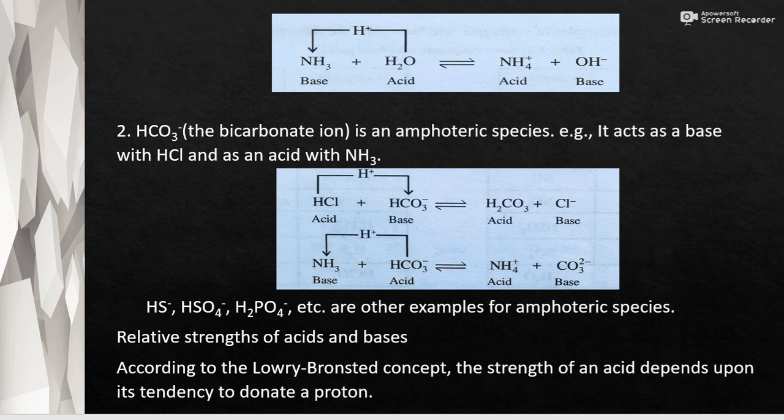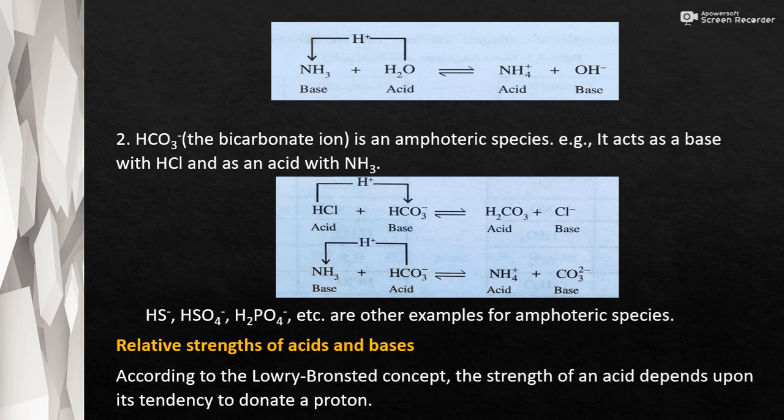And the next example is the reaction of HCO3 minus with NH3, ammonia. NH3 is accepting one proton from the acid HCO3 minus. So it is becoming NH4 plus, the conjugate acid of the parent base NH3. HCO3 minus is becoming CO3 2 minus, the conjugate base of the acid HCO3 minus. Other examples are HS minus, HSO4 minus, H2PO4 minus, etc. are the examples for amphoteric substances or amphoteric species.